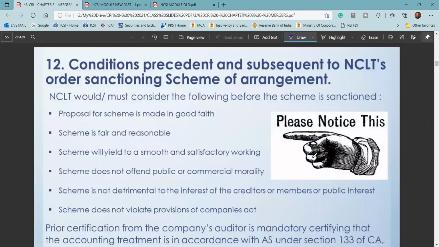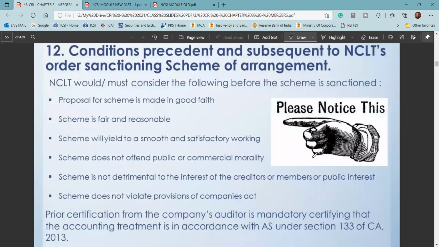Now, what are the conditions which are precedent and subsequent to the sanctioning of the scheme of arrangement by NCLT? Very, very important for old syllabus students. This is extremely important. The Institute has been asking this particular question multiple times: the proposal should be made in good faith. The scheme should be fair and reasonable. It should yield smooth, satisfactory working.